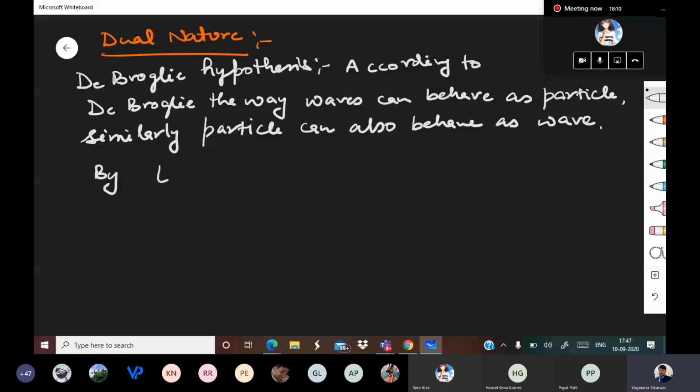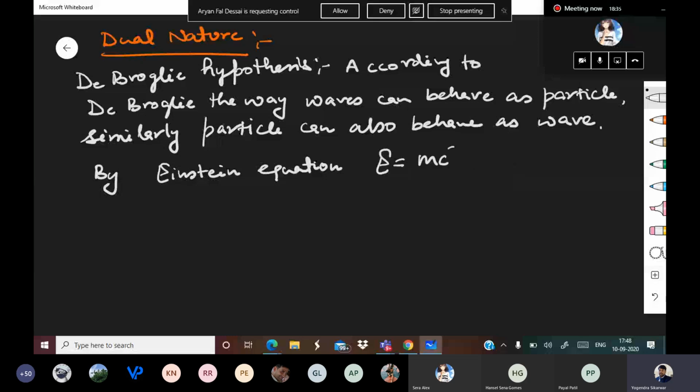So what de Broglie suggested is, by Einstein's equation, E is equal to h nu is equal to hc upon lambda. No, this is not Einstein's equation. E is equal to mc square. Also, for a wave, E is equal to h nu is equal to hc upon lambda.